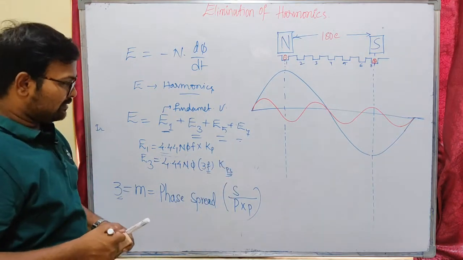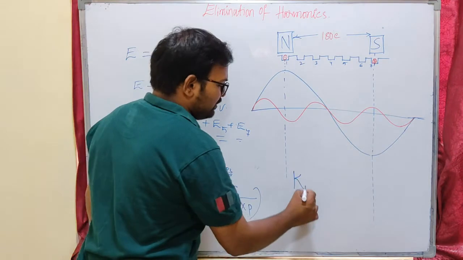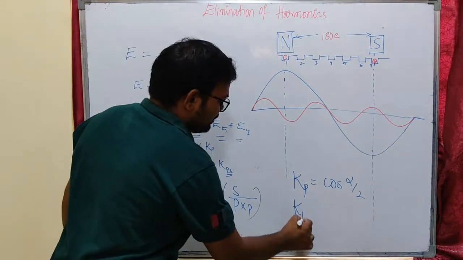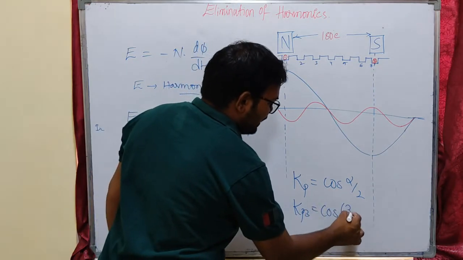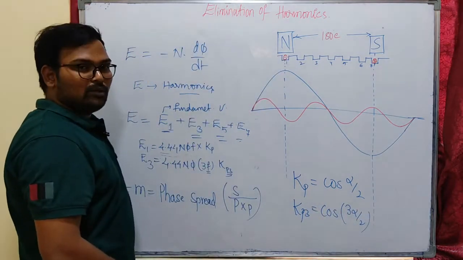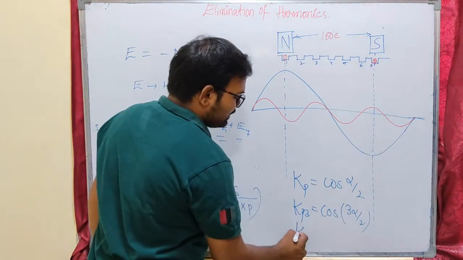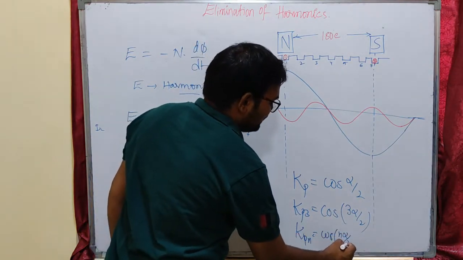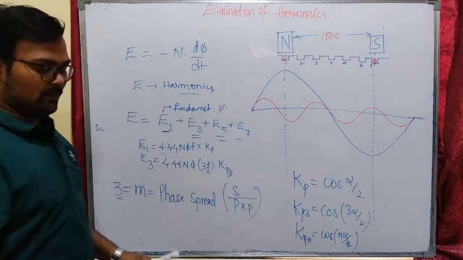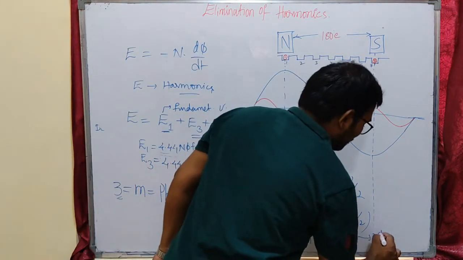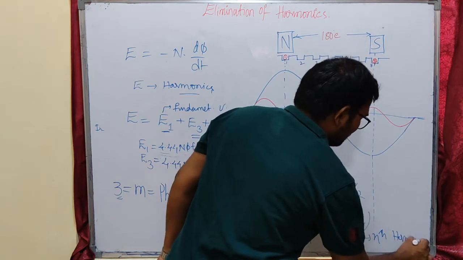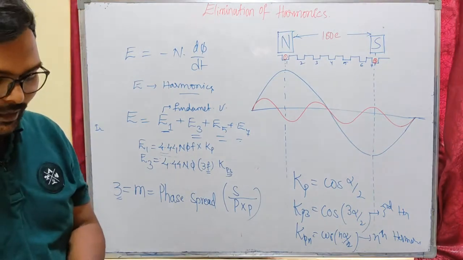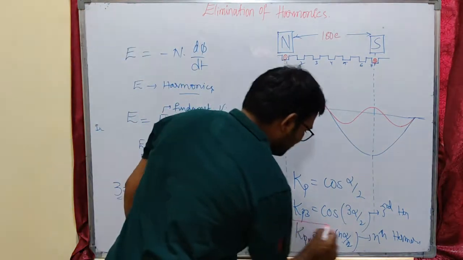So what is Kp3? Initially we know that our Kp value equals cos alpha by 2. This is for the fundamental waveform. For Kp3 it will be cos 3 alpha by 2. For third order harmonics our pitch factor will be cos 3 alpha by 2, and for nth order harmonics it will be Kpn equals cos n alpha by 2, where n is the nth harmonic.